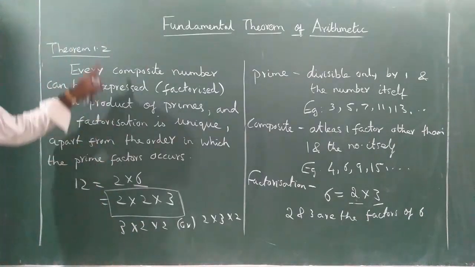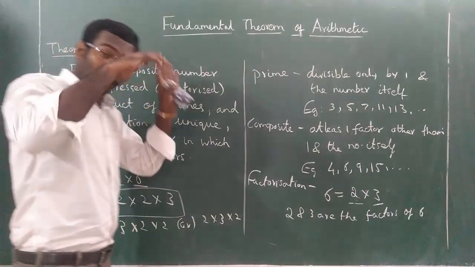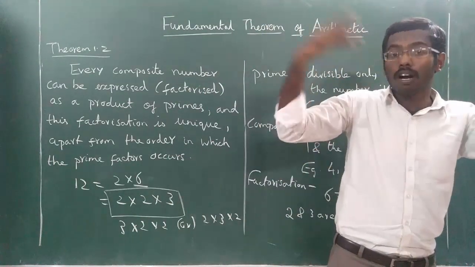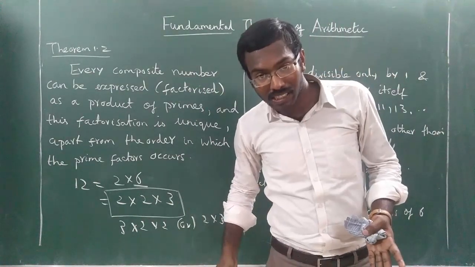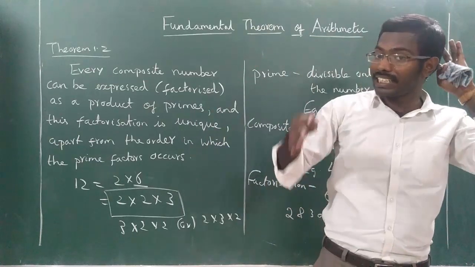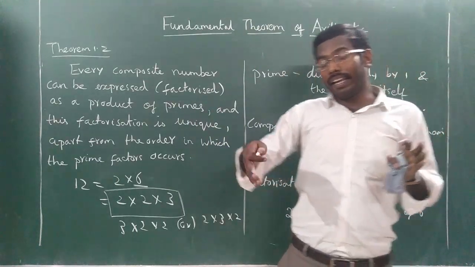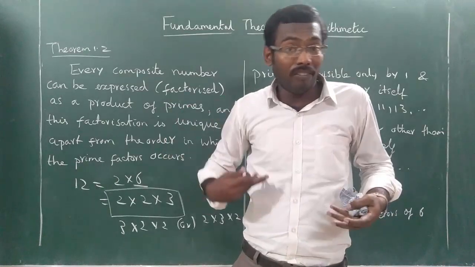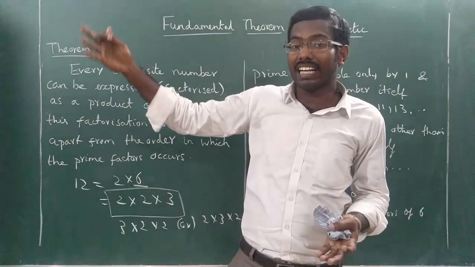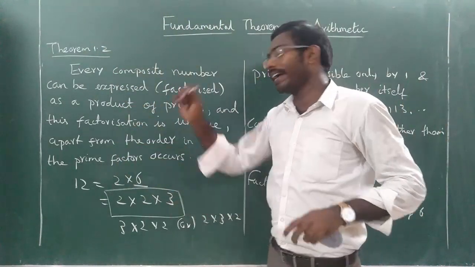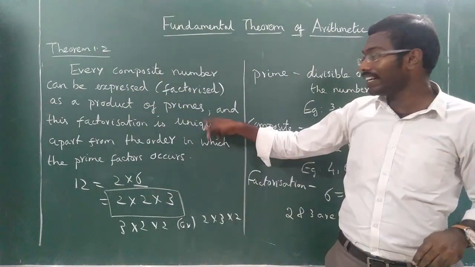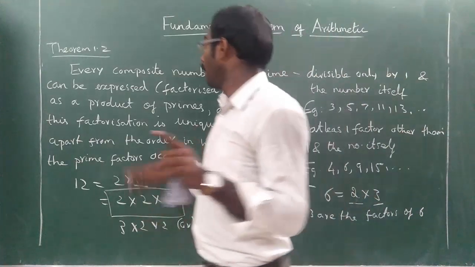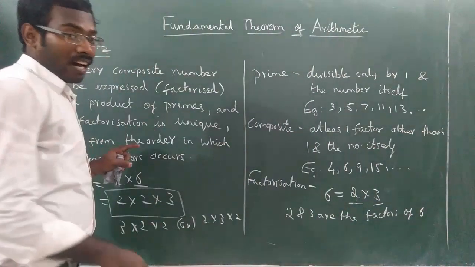That's all. Understood the theorem? So every composite number can be factorized as a product of 2 or more prime numbers, and this factorization is unique. If you factorize or I factorize or anyone else factorizes, we will always have the same prime numbers. That is why it is unique. Understood or not? You clearly understood the fundamental theorem of arithmetic?